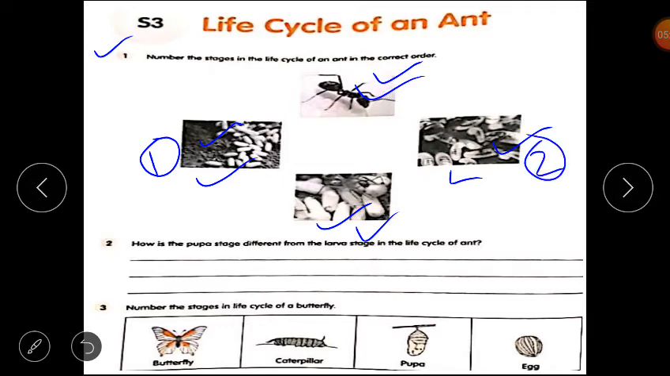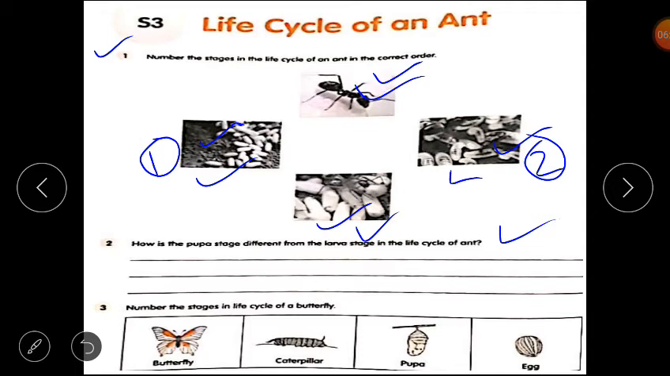Clear? Next one is, how is the pupa stage different from the larva stage in the life cycle of an ant? So you have to tell the difference between the larva stage and the pupa stage. Ant larvae have no legs and no eyes and depend on worker ants in the ant colony to feed them. Clear? A larva ant spins a cocoon around itself and becomes a pupa. I hope it is clear.